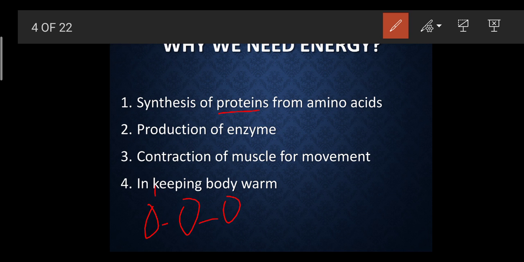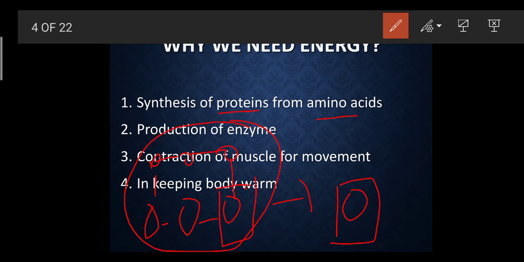Suppose this is a molecule of a protein, which is in a chain, and this smallest form, this one molecule, is the amino acid. So a single molecule is called an amino acid, and single molecules make up a big chain in the form of a protein. This is the whole protein, and the smallest part of this protein is called the amino acid. We have already covered this part in the digestive system.